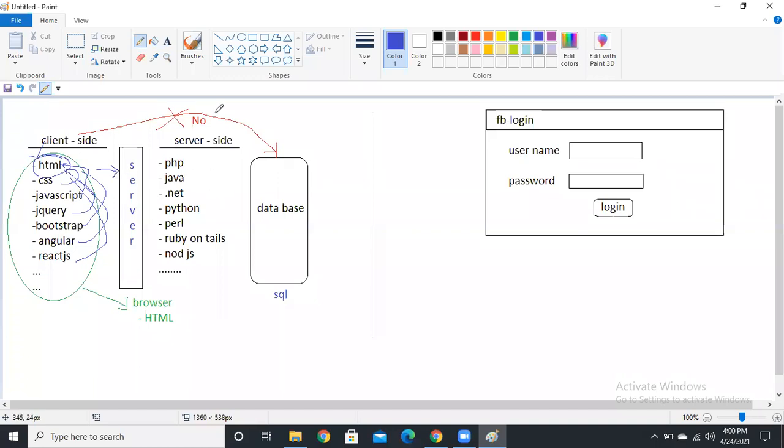I took Facebook, right? So what is the backend technology for Facebook, guys? Anyone? What is the backend technology for Facebook? Front-end is React, guys. Backend, anyone? PHP, very good, Sony. Backend is PHP, guys.